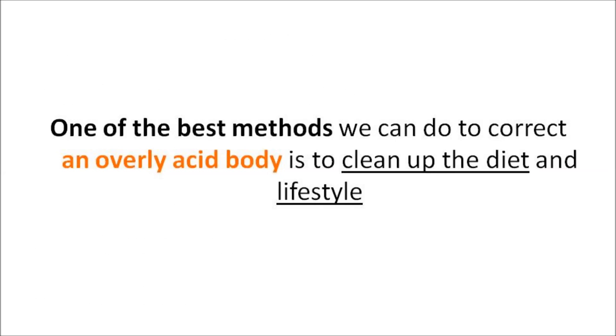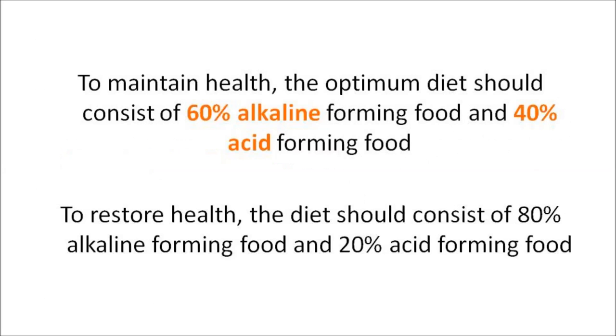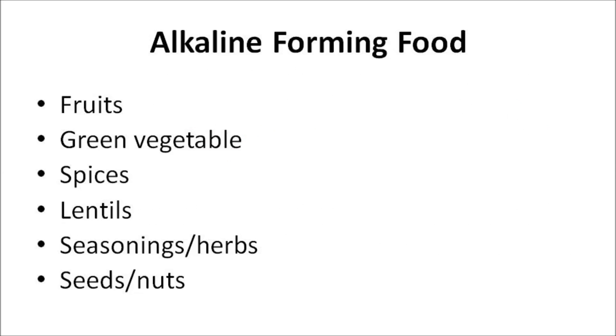One of the best methods we can do to correct an overly acidic body is to clean up the diet and the lifestyle. To maintain health, the optimum diet should consist of 60% alkaline-forming food and 40% acid-forming food. To restore health, the diet should consist of 80% alkaline-forming food and 20% acid-forming food. Generally, alkaline-forming food consists of most fruits, green vegetables, spices, lentils, seasonings or herbs, and seeds and nuts. Whereas acid-forming food comprises meat, fish, poultry, eggs, grains, and legumes.